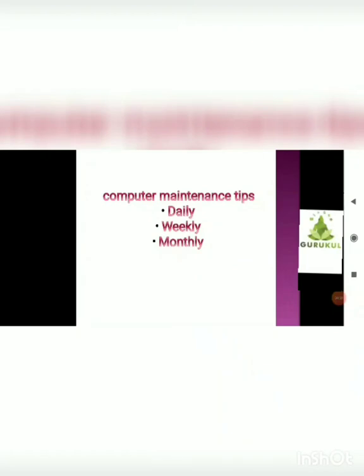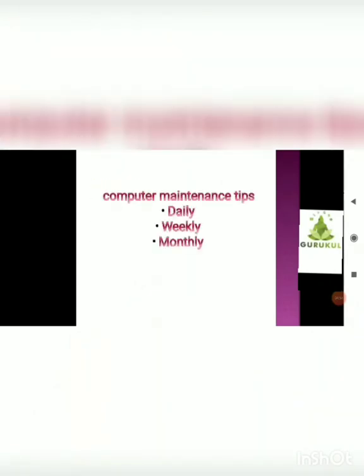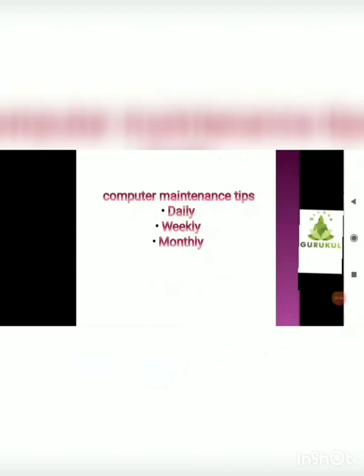Clean out your email, paying special attention to your inbox and sent box. The easiest way is to sort your email box by size of the message and delete the largest unneeded emails first. So in this way you can maintain your computer system to be safe and free from computer viruses.